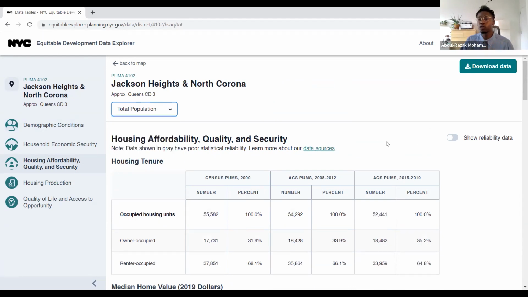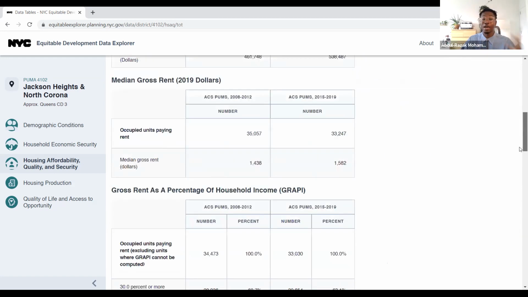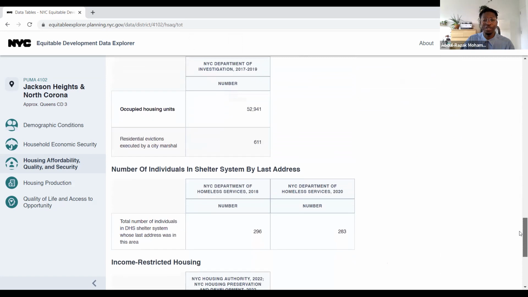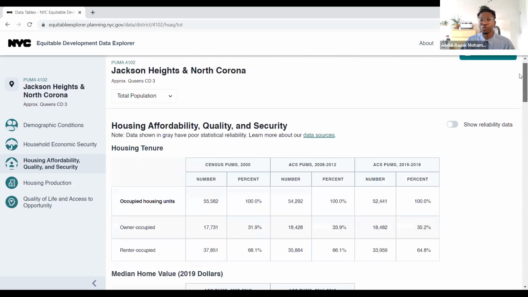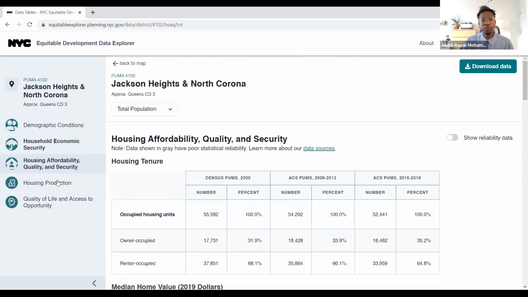And so that's a quick overview of what we can learn from the housing affordability, quality, and security category. There's a lot more, as I said, that you can find going through here, but a lot more than we'll go through in this training. But it was really helpful to then understand the landscape of housing and how you live it.